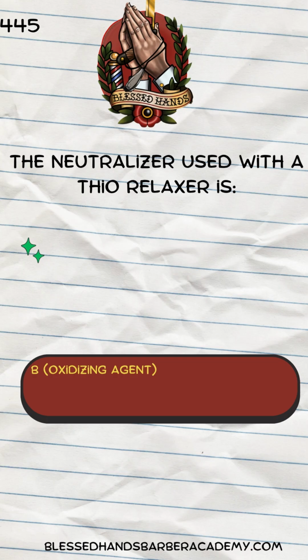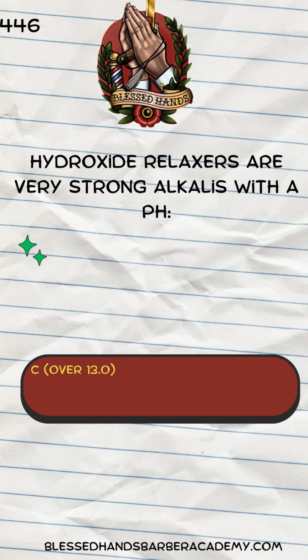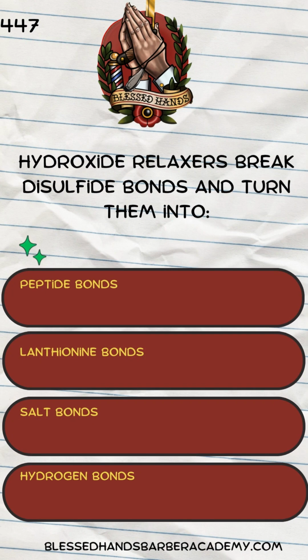The neutralizer used with a Thio relaxer is water, oxidizing agent, peroxide, shampoo, oil. B. Oxidizing agent. Hydroxide relaxers are very strong alkalis with a pH of 7, 9, over 13.0, 4. C. Over 13.0. Hydroxide relaxers break disulfide bonds and turn them into peptide bonds, lanthionine bonds, salt bonds, hydrogen bonds.